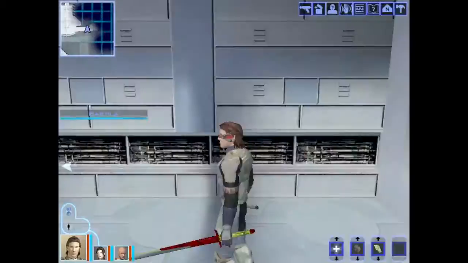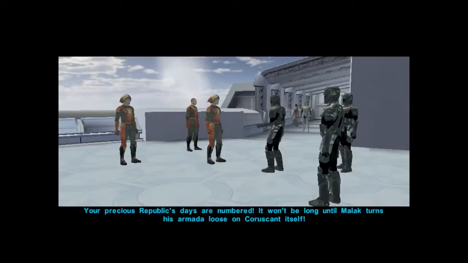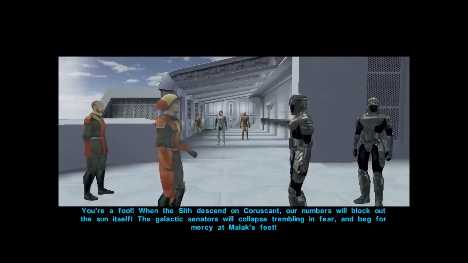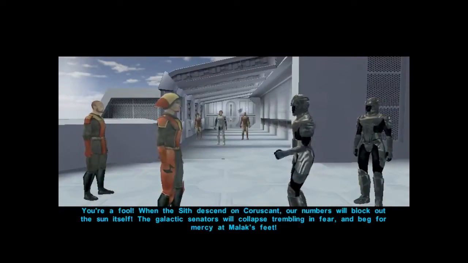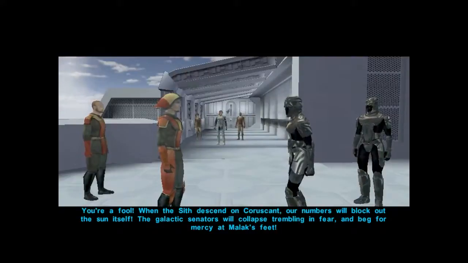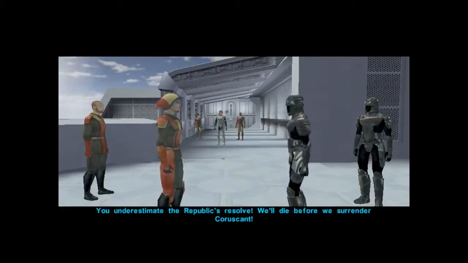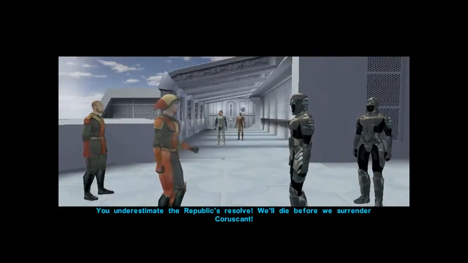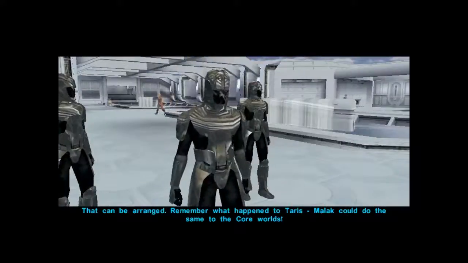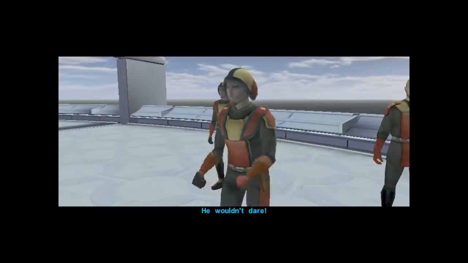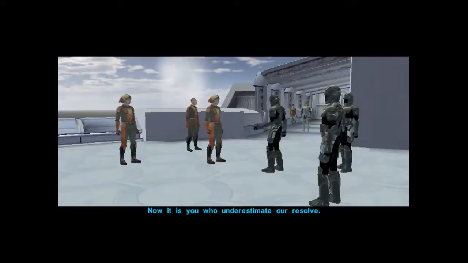Then I suggest we move on. This Republic's days are numbered. It won't be long until Malak turns his armada loose on Coruscant itself. Save your empty threats, Sith scum. Malak isn't stupid enough to attack the core worlds, now with the entire Republic fleet waiting for him. You're a fool. When the Sith descend on Coruscant, our numbers will block out the sun itself. The galactic senators will collapse trembling in fear and beg for mercy at Malak's feet. You underestimate the Republic's resolve. We'll die before we surrender Coruscant. That can be arranged. Remember what happened to Taris. Malak could do the same to the core worlds. He wouldn't dare. Now it is you who underestimate our resolve.